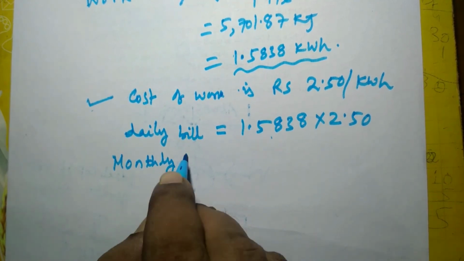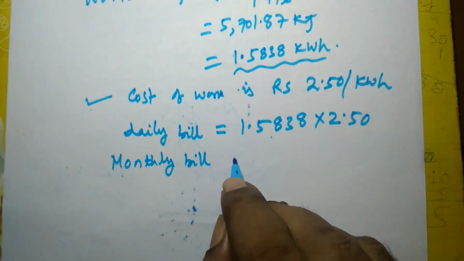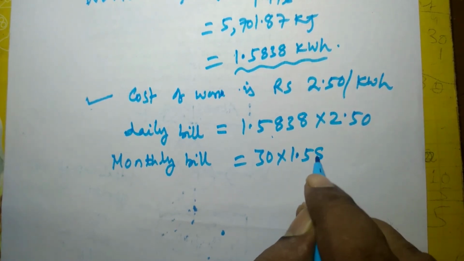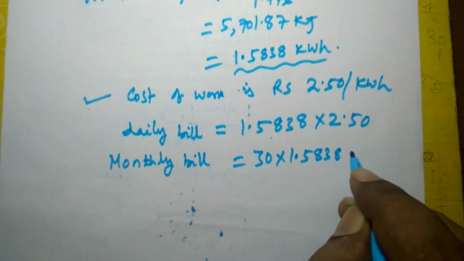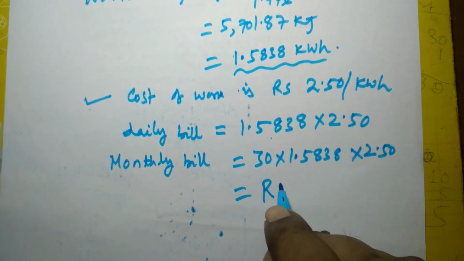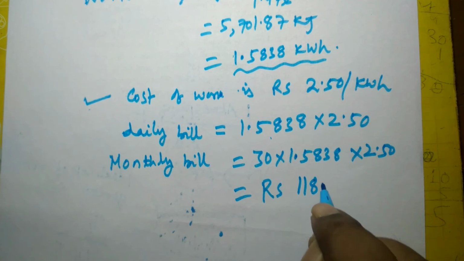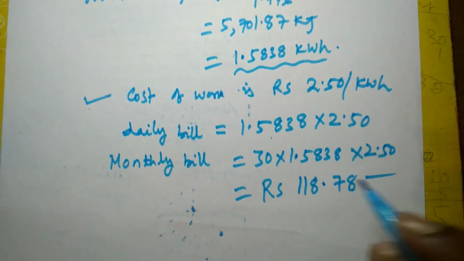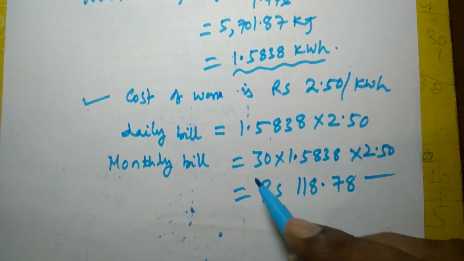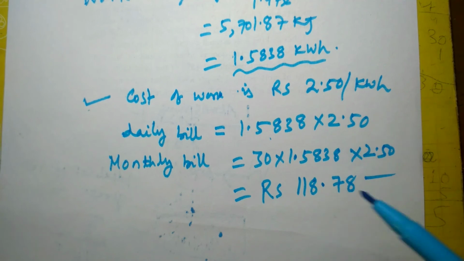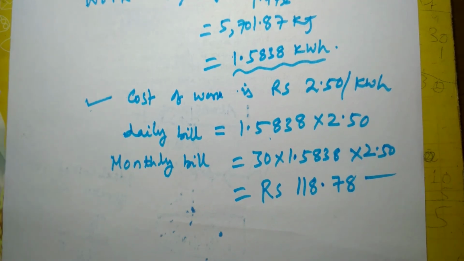So the monthly bill will be 30 multiplied by 1.5838 multiplied by 2.50, which comes to rupees 118.78. This is the final answer. This is the monthly bill for electricity that the refrigerator consumes. That's all. Thanks for watching.